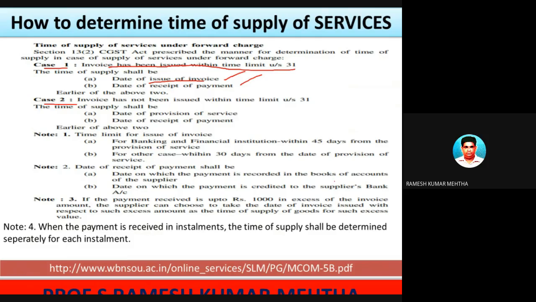If the invoice is raised within the time limit, then compare the date of issue of invoice with the date of receipt of the payment, and whichever is earlier is the time of supply, if the condition is that the invoice has been raised within the time limit under section 31.